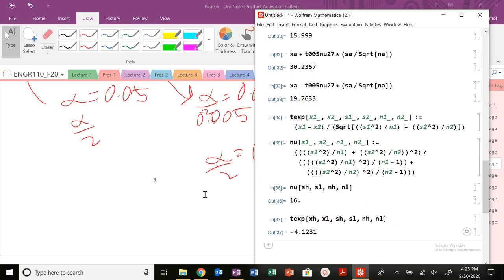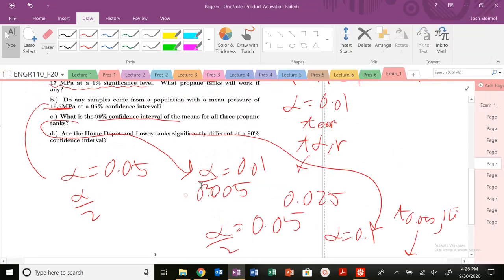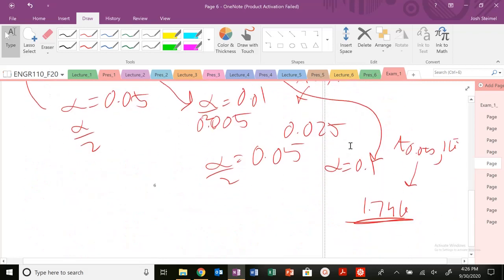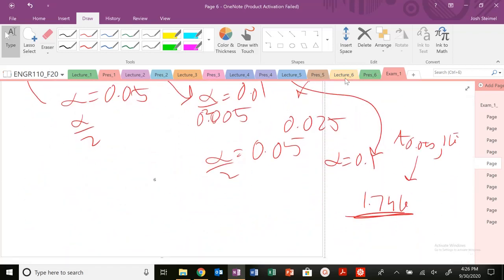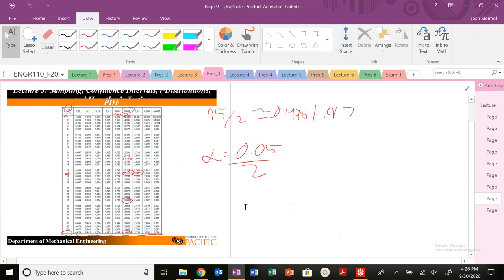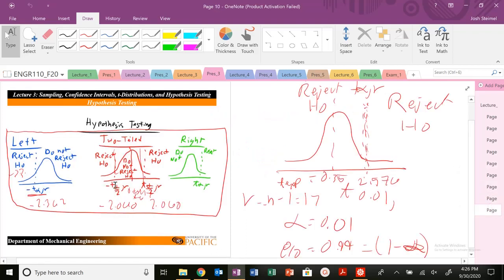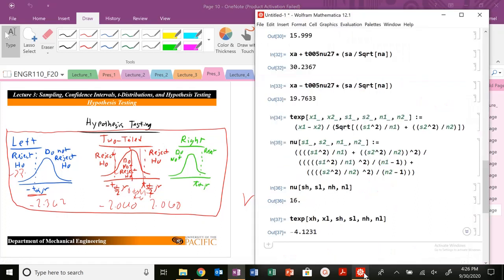Again, two-sided test. So where does that fall? Where are we at? So this value is minus 4.21. We know that the two-sided test here has bounds of minus 1.746 and plus 1.746. So we are in the reject H naught region because right here our t experimental is outside of those bounds. So we reject H naught. So they are not similar. They are indeed different, which is again what we might expect by looking at some of these values.